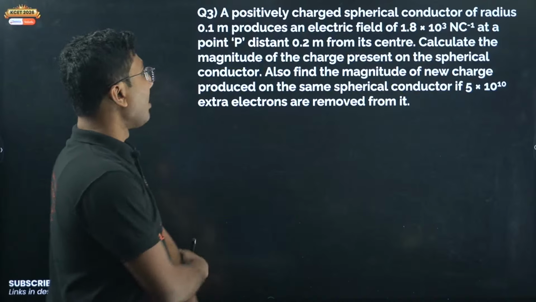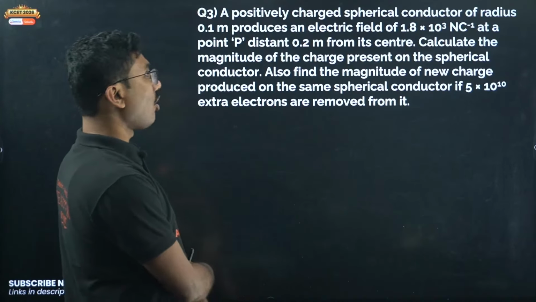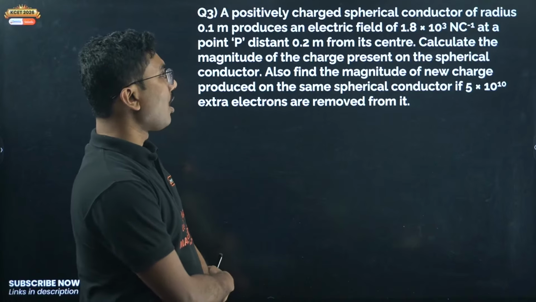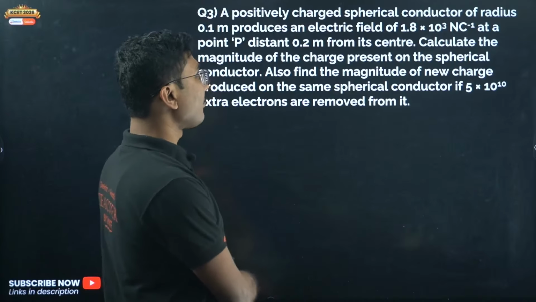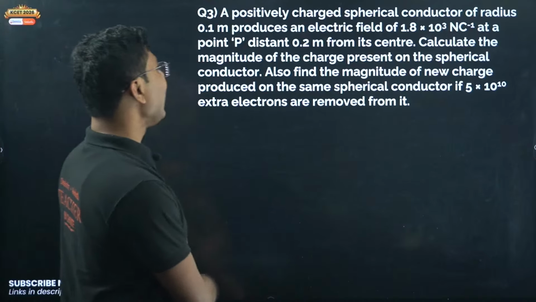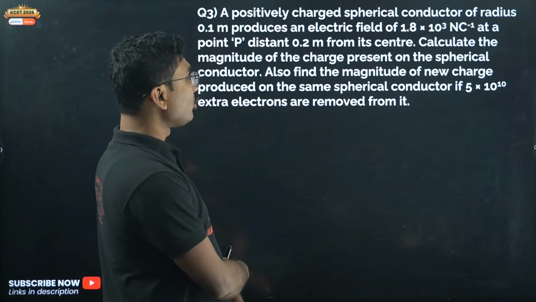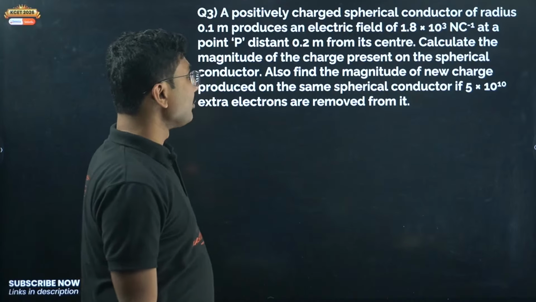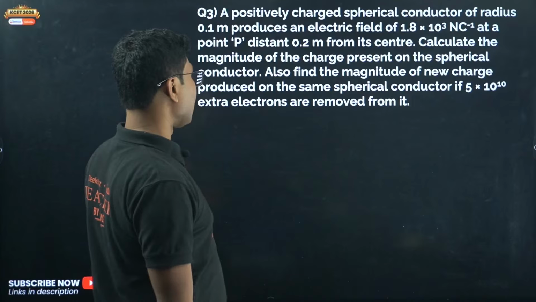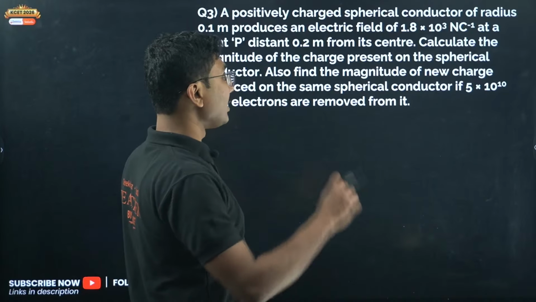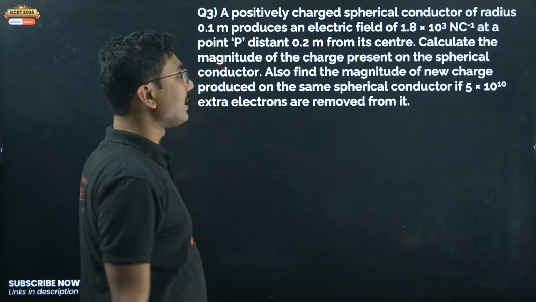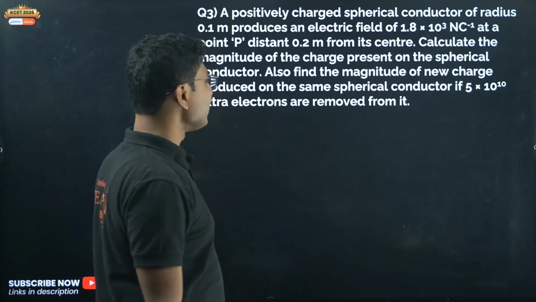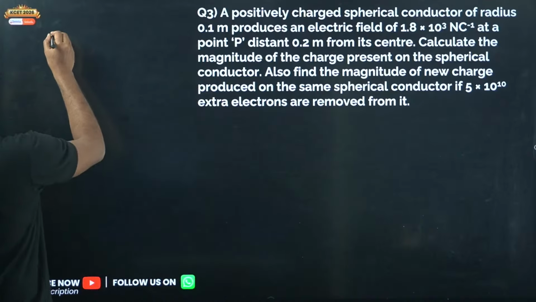Next question. A positively charged spherical conductor of radius 0.1 meter produces an electric field of 1.8 into 10 to the power of 3 Newton per Coulomb at a point P distant 2.2 meters from its center. Okay, another charged sphere. Calculate the magnitude of the charge present on the spherical conductor. Also, find the magnitude of the new charge produced at the same spherical conductor if 5 into 10 to the power of 10 extra electrons are removed from it. So, first we have a charged sphere.